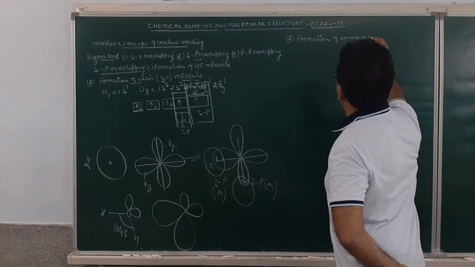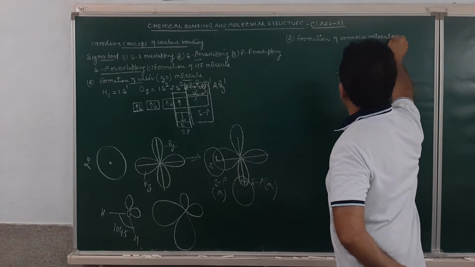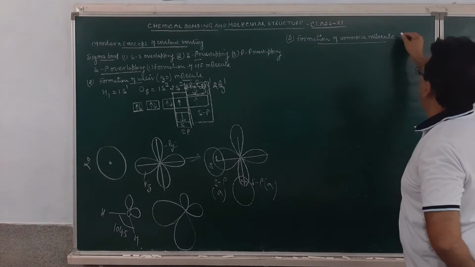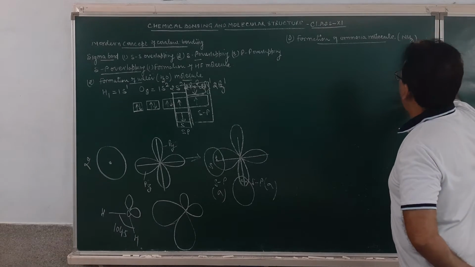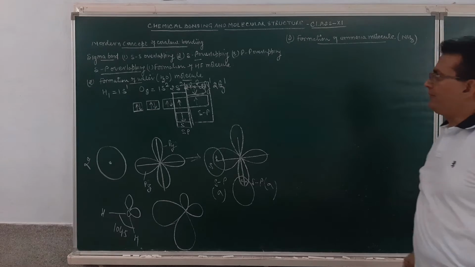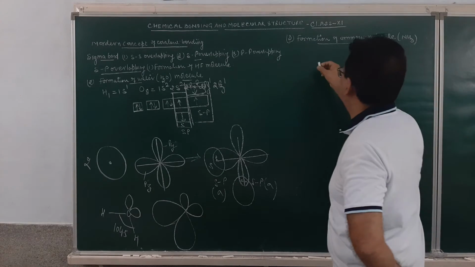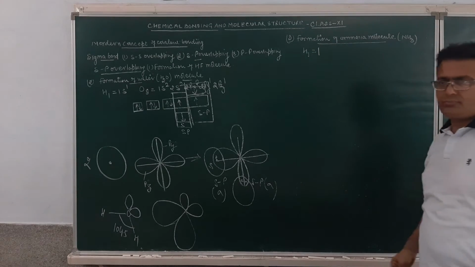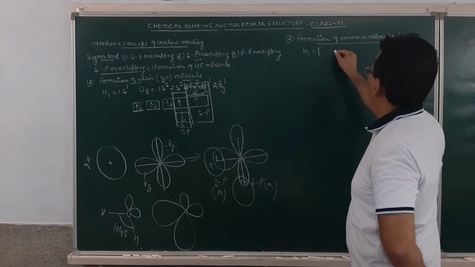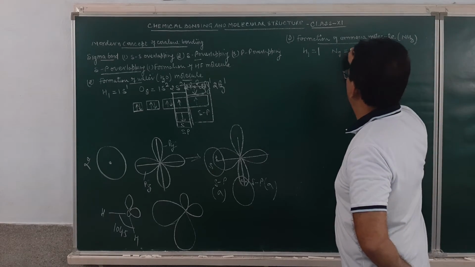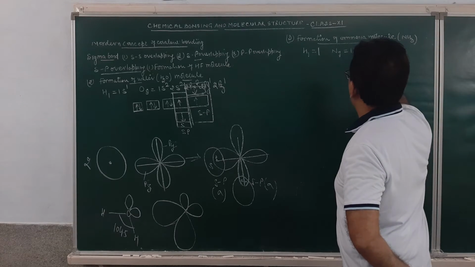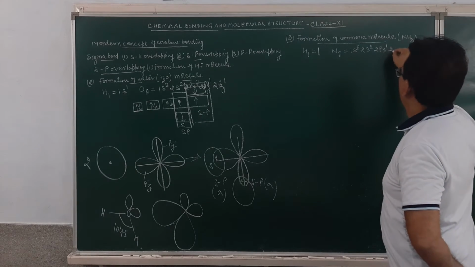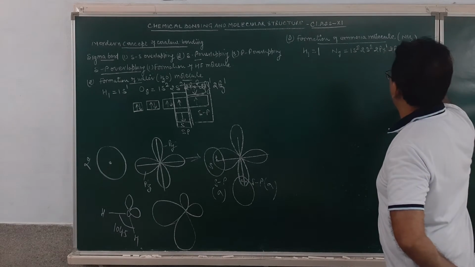So how will the formation of the ammonia molecule take place? The formula for ammonia is NH3. How is it formed? Here again, the s-p overlapping will take place. Hydrogen atomic number is 1, so the electronic configuration will be 1s1. Nitrogen atomic number is 7, so the configuration will be 1s2, 2s2, 2px1, 2py1 and 2pz1.